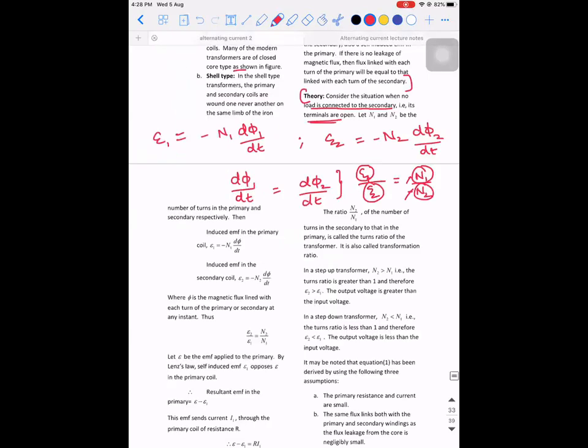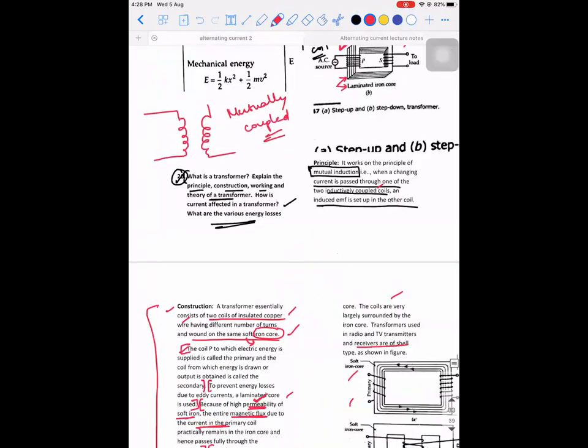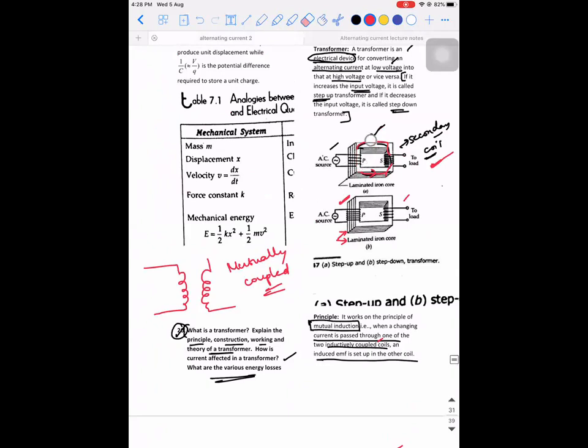Now let's go and revisit. What did they tell us in this diagram? The first is a step-up transformer. So for a step-up transformer, NP is less than NS. Are you able to see that? In the primary coil, what is happening? 1, 2, 3, 4, 5. Five windings are there, whereas in the secondary, 1, 2, 3, 4, 5, 6, 7. There are 7 windings. So that is why it is a step-up transformer.